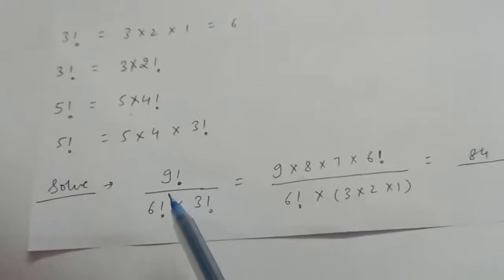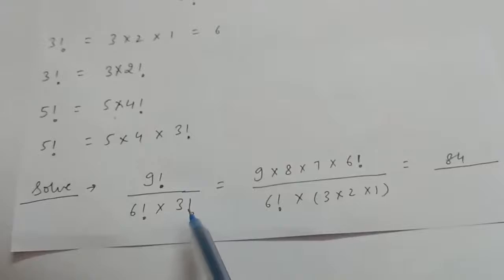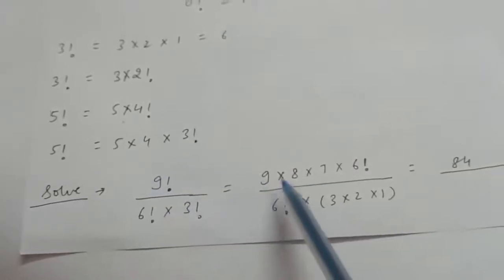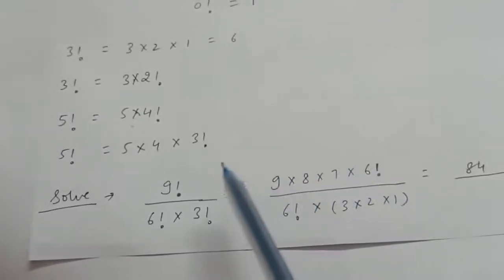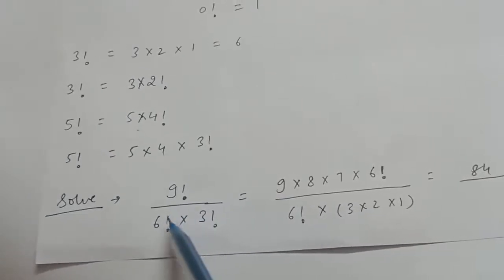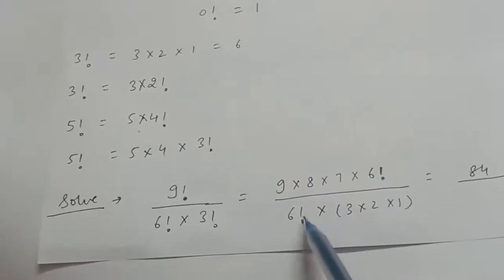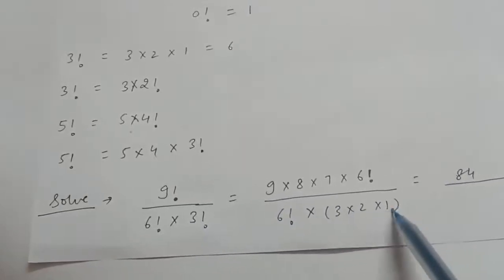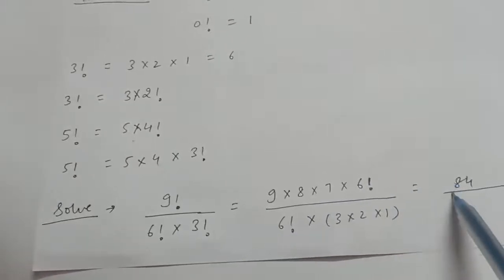So if questions like this come, solve 9 factorial upon 6 factorial into 3 factorial, then 9 factorial can be written as 9 into 8 into 7 into 6 factorial. It is not required to completely open this 9 factorial, because here in the denominator it is 6 factorial. So write 9 factorial like this upon 6 factorial into 3 factorial, which will be 3 into 2 into 1. Now cancel out this 6 factorial, so you will get the answer as 84.